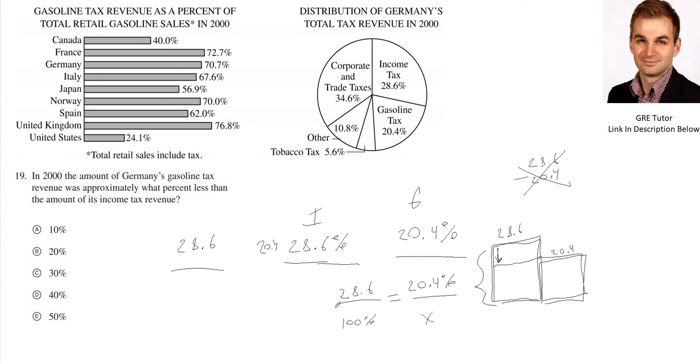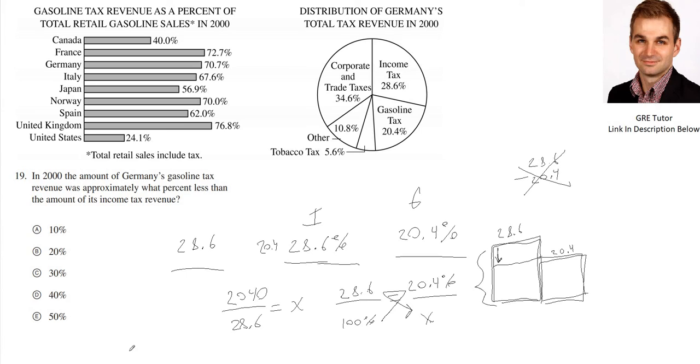Put an x here. We take 20.4 multiplied by 100, which is 2040. This is cross multiplication and division. So you cross multiply and divide, and that gives you your answer. So this multiplied by this divided by this will get you this. So 2040 divided by 28.6 equals x.